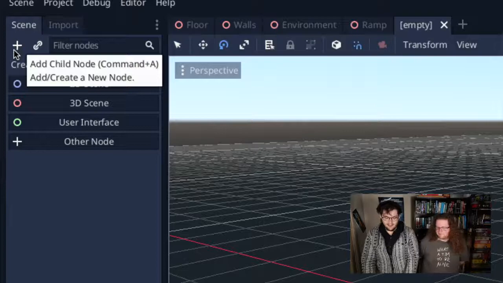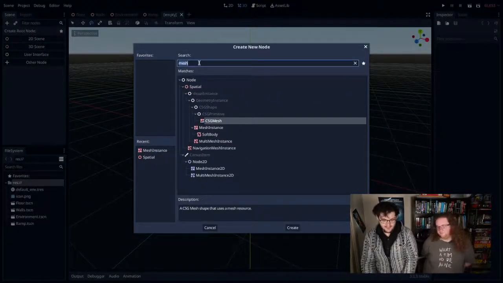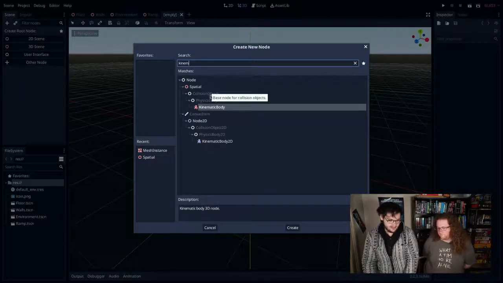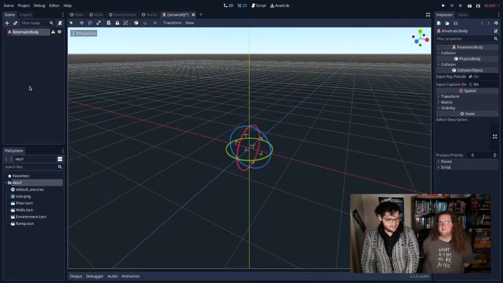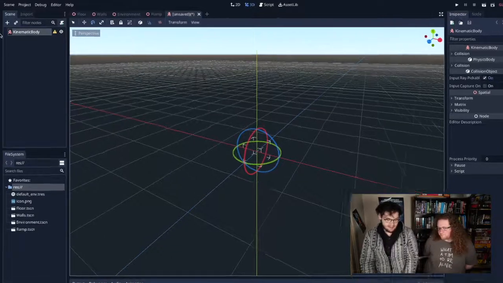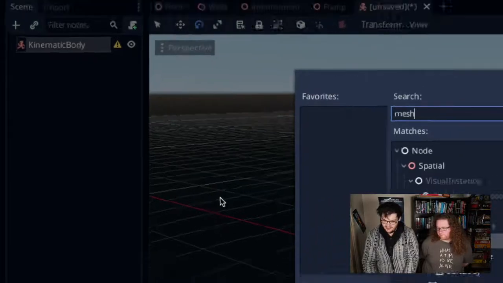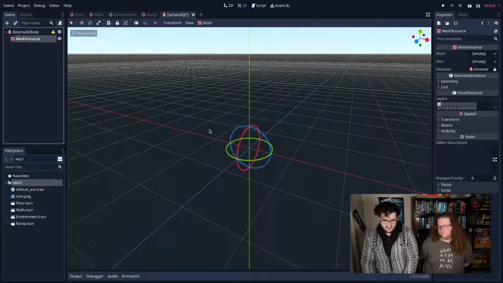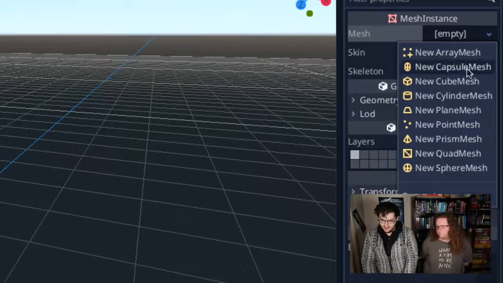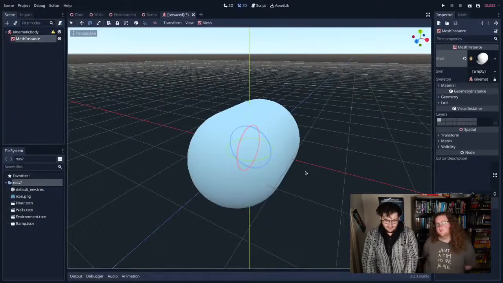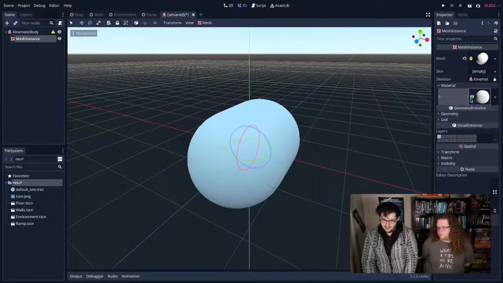So the root node of my player scene is actually going to be not static because it needs to move. So it's going to be something called a kinematic body. Kinematic is just a fancy word for it moves. It participates in the physics engine. But pretty much like all the other scenes, our kinematic body is the root node, but our next thing will be a mesh, because it's a 3D game. Most things are meshes. Our mesh this time is not going to be a cube, it's actually going to be a capsule. We're mixing it up. As is tradition, the video game character for prototyping is a capsule.